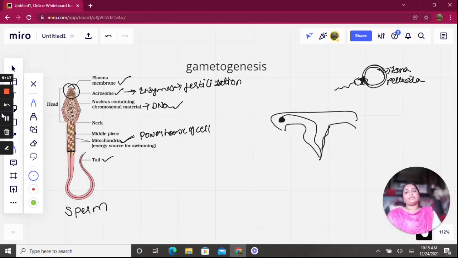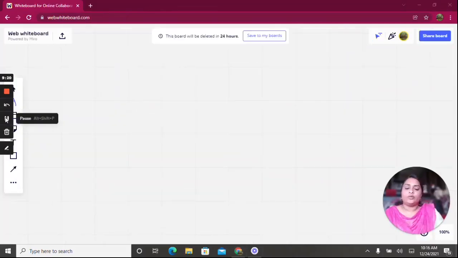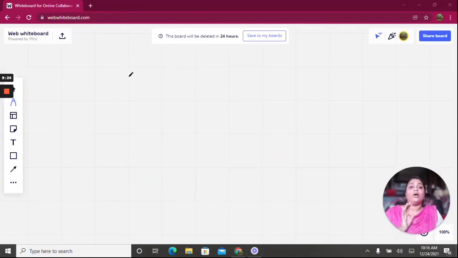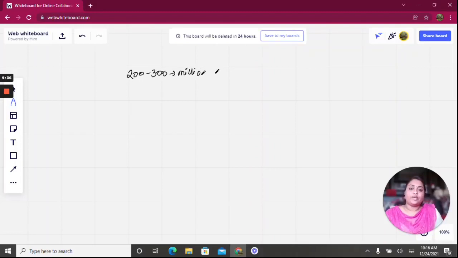So let us see our next topic, oogenesis. Before explaining oogenesis, I have to explain a very important point: in a single coitus, 200 to 300 million sperms are released.